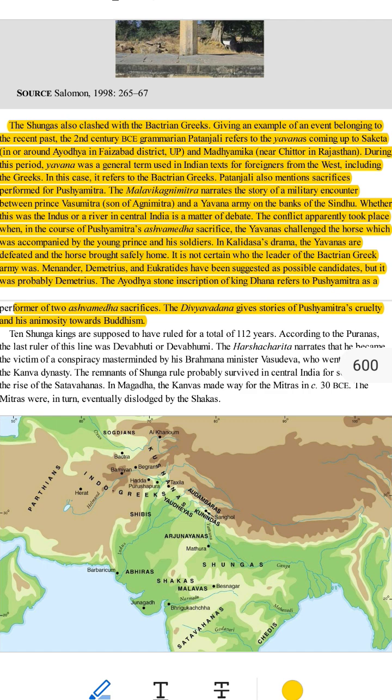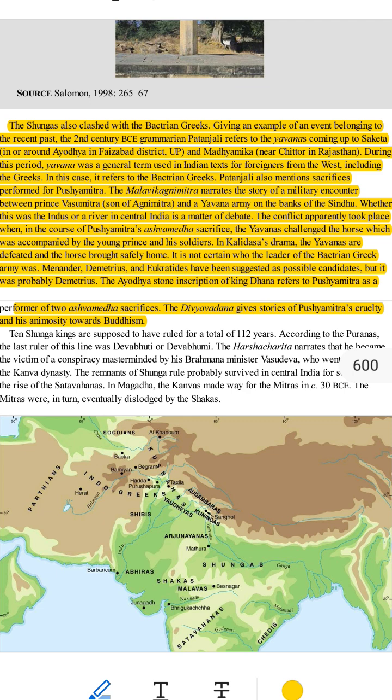Event 3. Battle between Vasumitra and the Yavanas. 1. Who fought for the Shungas? Vasumitra, Pushyamitra's grandson, was guarding the horse with his soldiers. 2. Where did the battle happen? The fight happened on the banks of the Sindhu River. Historians are not sure whether this river was the Indus River or a river in central India. 3. What was the outcome? Vasumitra defeated the Yavanas. The sacred horse was brought back safely, and Pushyamitra completed the Ashvamedha ritual.